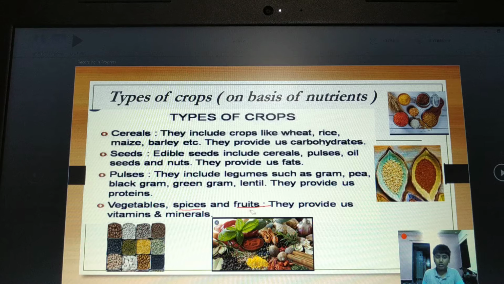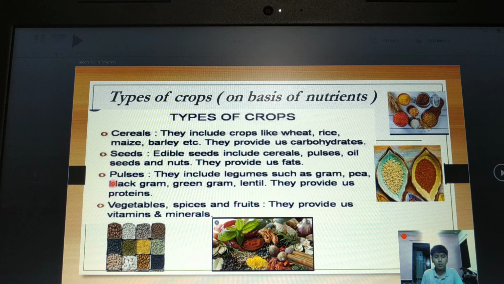The main nutrient there is carbohydrate. Now let's see seeded plants. These are edible seeds. They include all the cereals, all the pulses, and all the oil seeds and the nuts. The main nutrient they provide is fat.